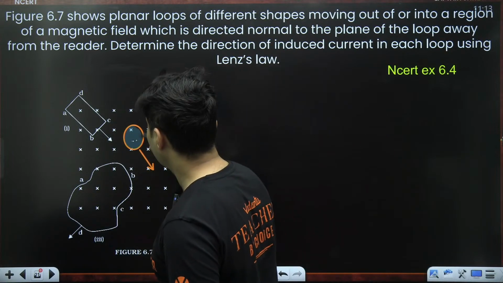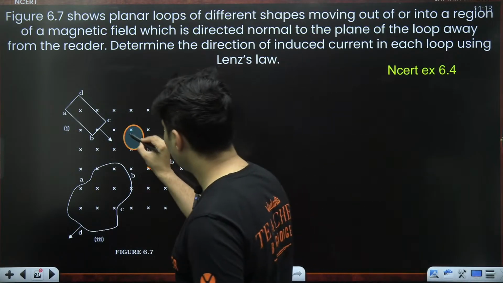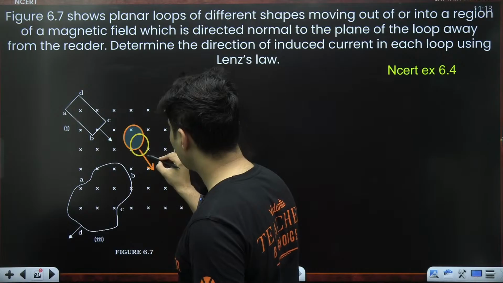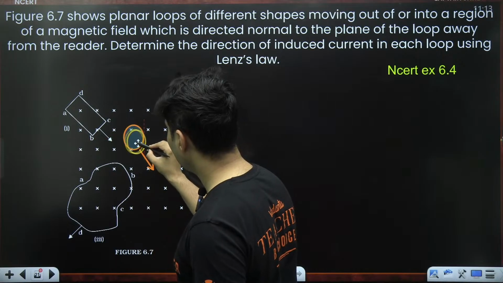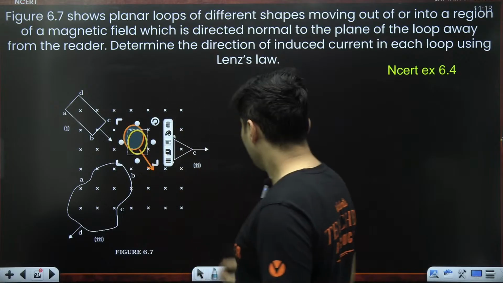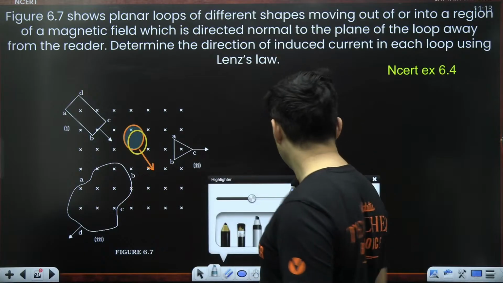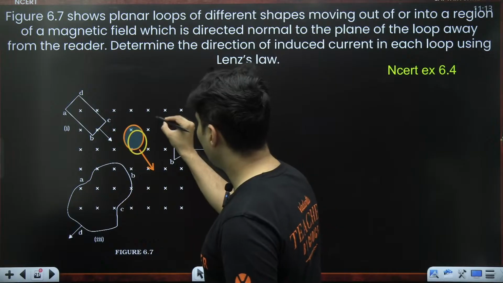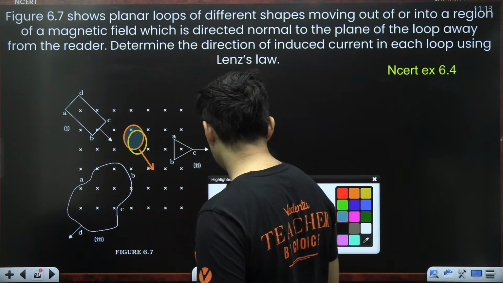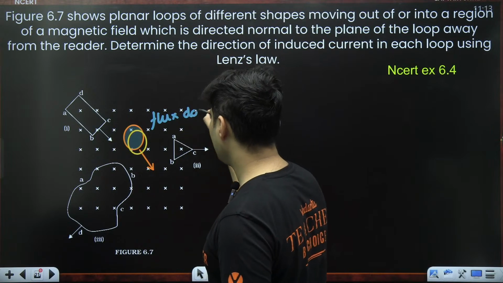Whether that loop is here or just after some time, maybe that loop reaches over here. Tell me, has the flux changed? No, right? So basically, for that loop the flux is constant. The flux doesn't change.